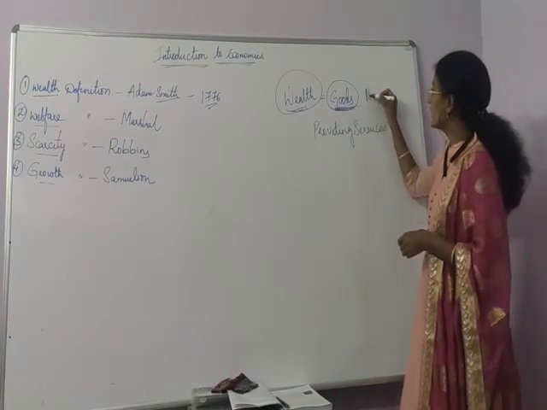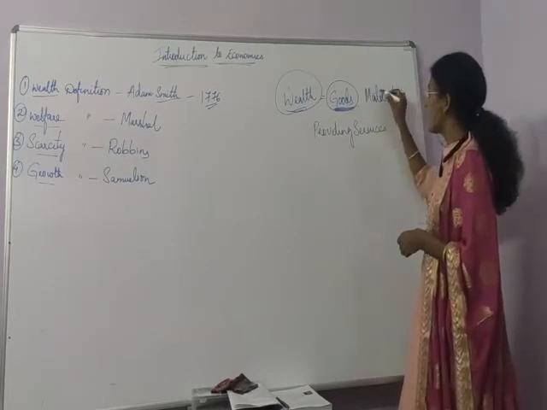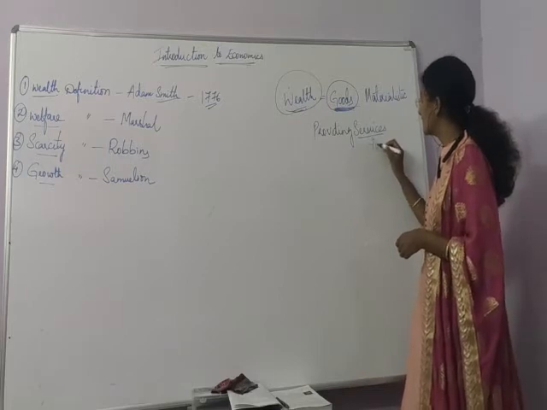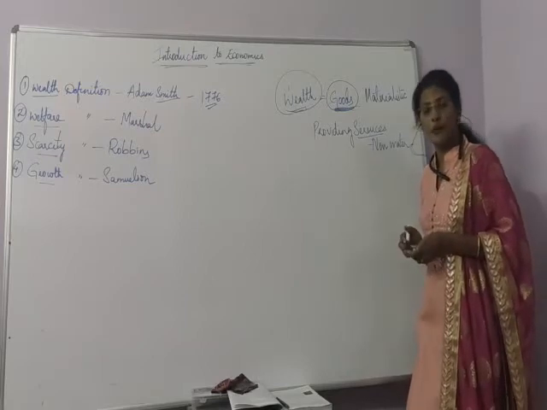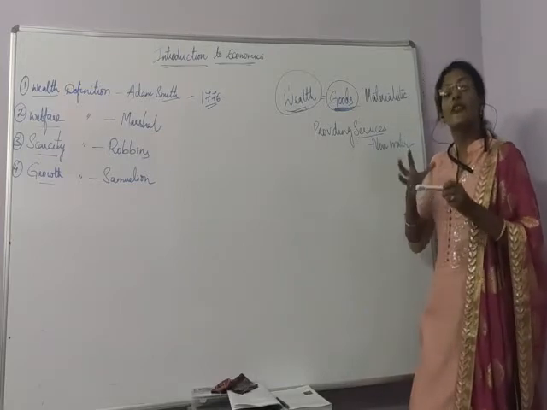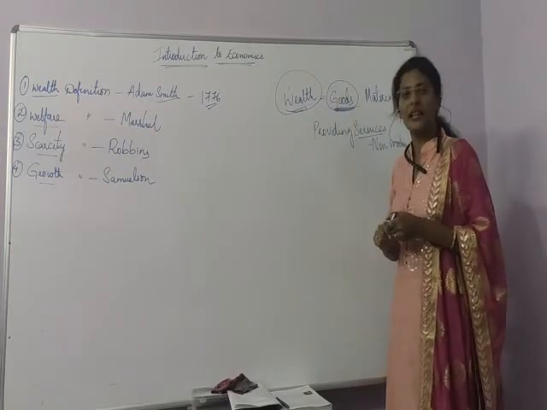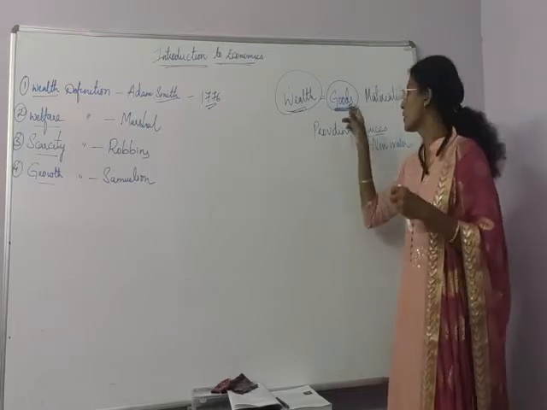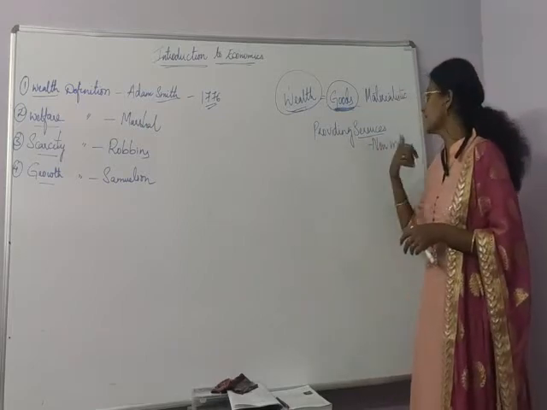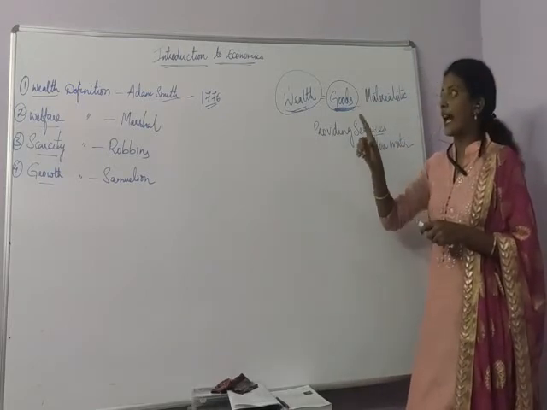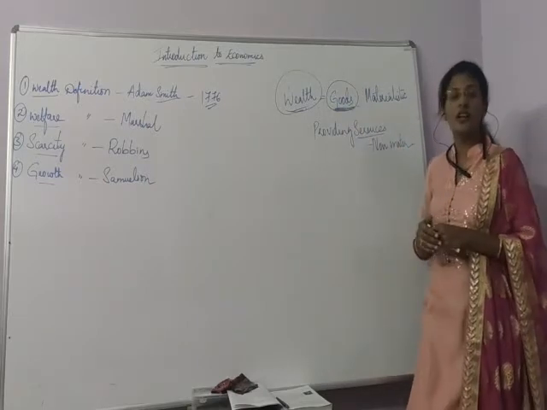Goods are known as materialistic items. What are goods known as? Materialistic items. But what about services? Services are non-materialistic items. That means we can only feel them. You can feel my teaching, but you can't see my teaching. So what we can see is known as a materialistic item, and what we can feel but cannot see is termed as non-materialistic items. And Adam Smith concentrated only on production of goods, but he didn't concentrate on services.